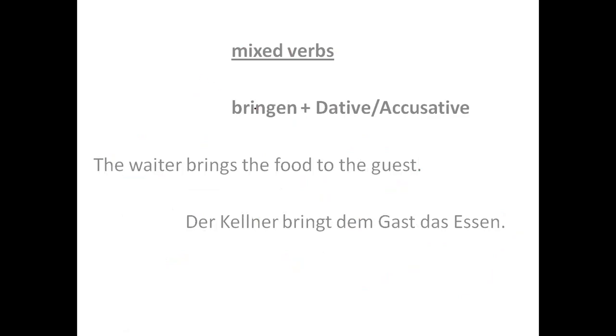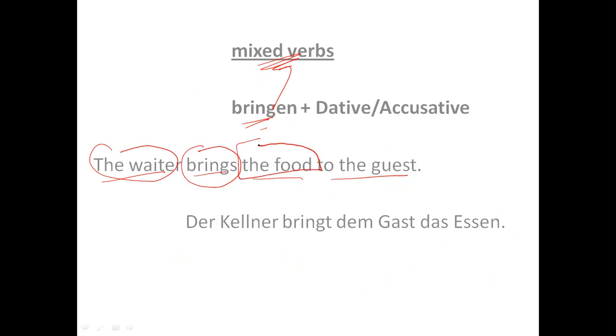Another is here, like bringen. Bringen also belongs to the category of mixed verbs, like the waiter brings the food to the guest. Now you tell me, what is nominative here? What is subject? The subject is the waiter. What is verb? Brings is the verb. And what is an object? The food. And what is another object?